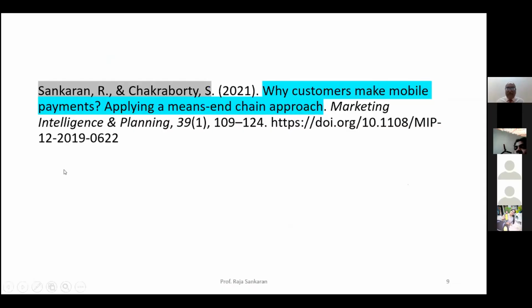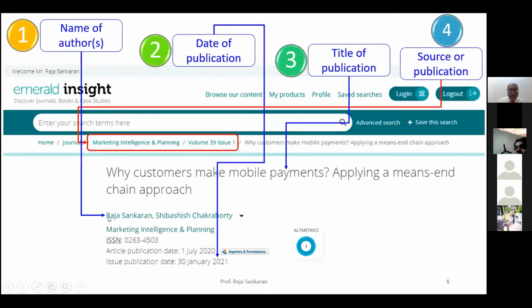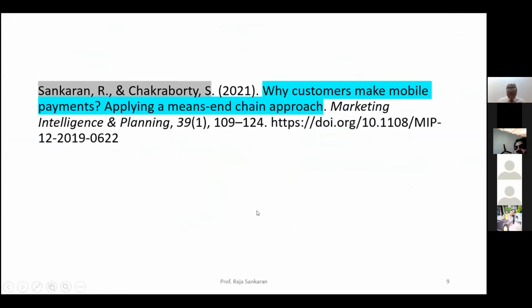If you're using an APA style, there is a specific norm for the way it has to be cited. That means if I take the same example, my full name is Raja Sankaran, followed by the second author, Shivashish Chakrabarti. The way it has to be written in the research paper, article, manuscript, or a thesis, if you're using an APA style, would be exactly in this way.